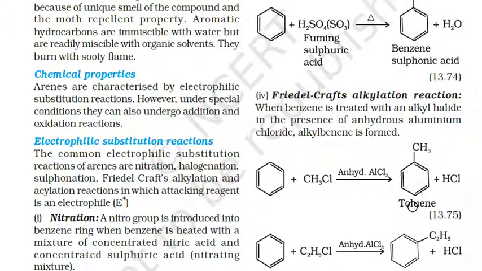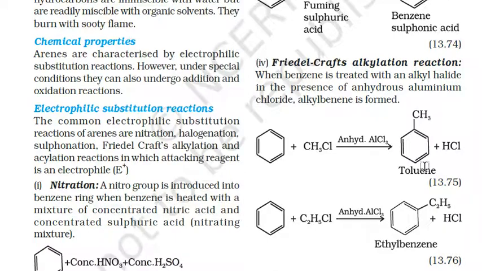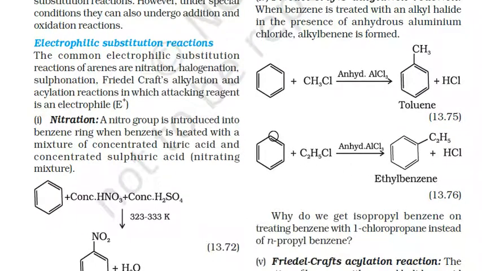Next is the Friedel-Crafts alkylation reaction. When benzene is treated with an alkyl halide in the presence of anhydrous AlCl3, toluene is formed along with HCl. Next, when benzene is treated with C2H5Cl in the presence of anhydrous AlCl3, ethylbenzene is produced along with HCl.